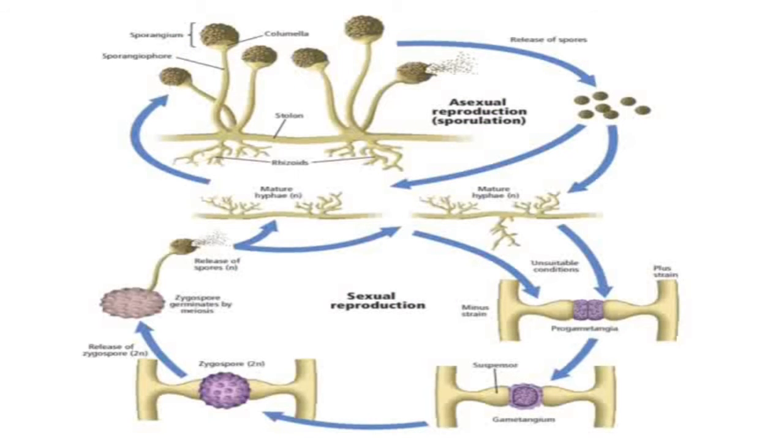You can observe here the life cycle of phycomycetes. Phycomycetes undergoes both asexual mode of reproduction as well as sexual mode of reproduction. Asexual mode of reproduction is mainly by formation of spores within the sporangium, and sexual mode of reproduction is mainly by fusion of gametangia to form zygospores.